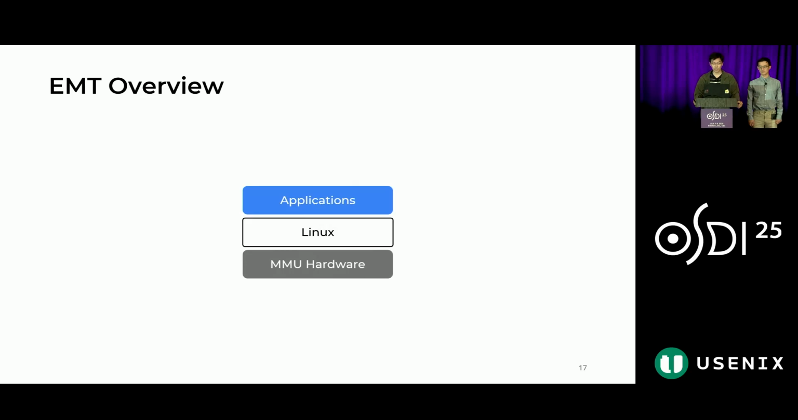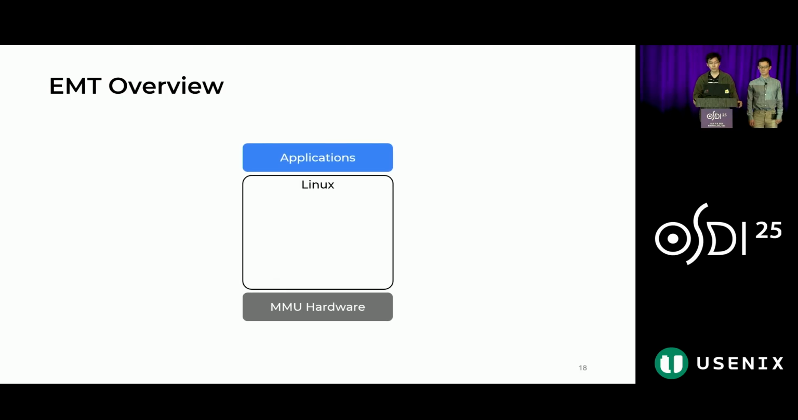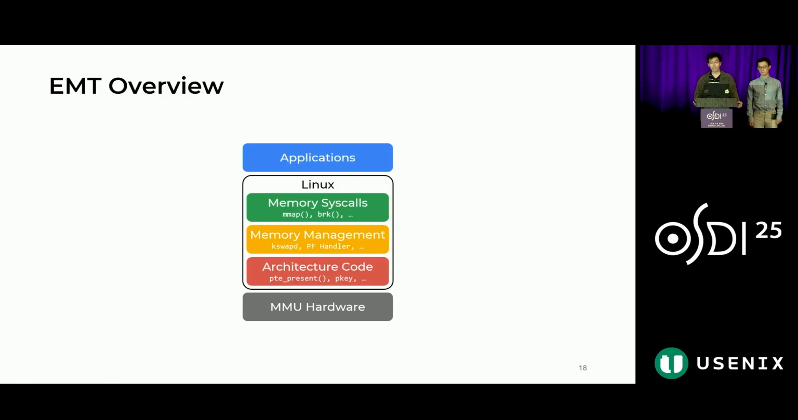Now let's dive into EMT. In a typical system, the operating system kernel sits between the application and hardware. It is responsible for memory management. If we zoom in on the kernel, there are usually 3 parts of a memory management stack. First, we have the memory syscalls, which are the interfaces that the applications and the kernel use to communicate. Below that, we have memory management, which is the internal logic that performs actual jobs, such as page fault handling and swapping. And finally, there is architecture code that translates the demands of software code into hardware-specific operations.